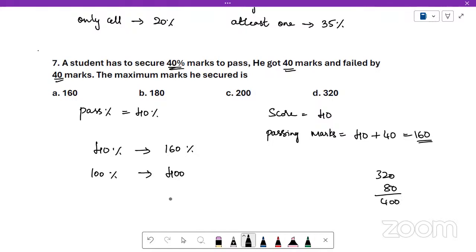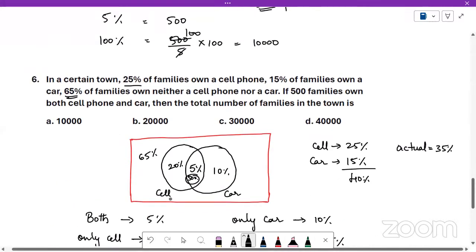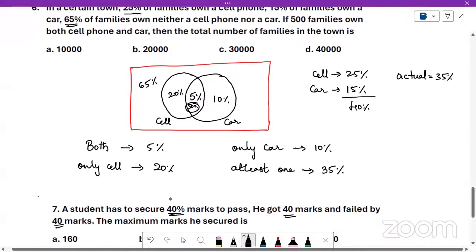Okay, so you solve the next question. Meanwhile, I'll check where I have made this mistake. So this is after 25%. I have just typed in these questions. I must have made, yeah, I got it. A student has to secure 40% marks to pass. He got 40 marks and failed by 40 marks. Yeah, I have typed the question correctly.